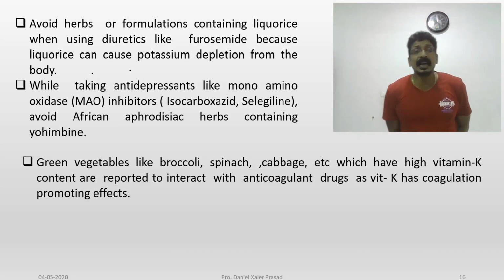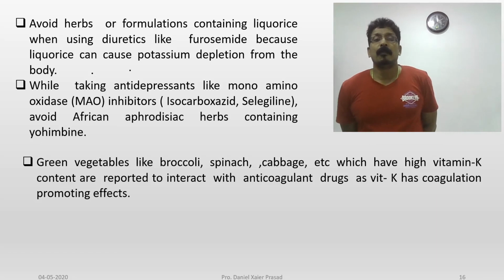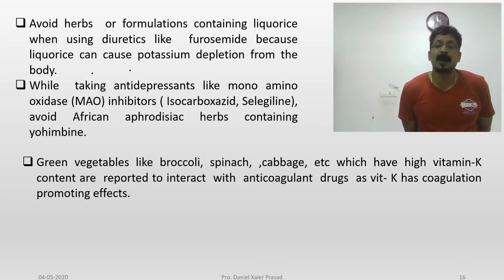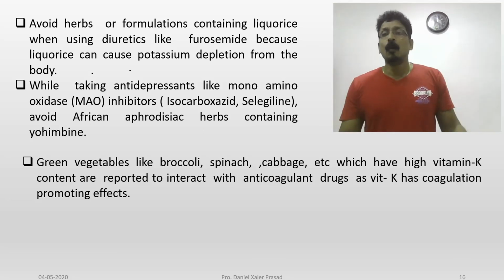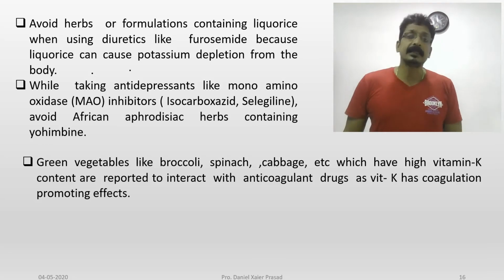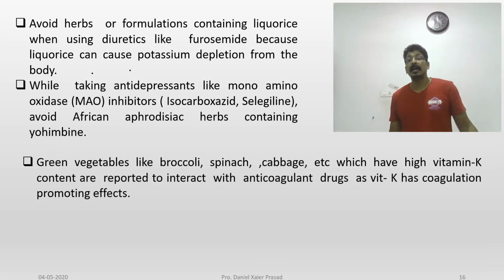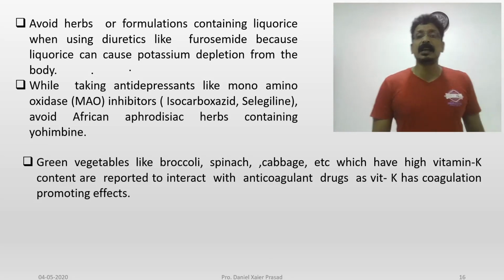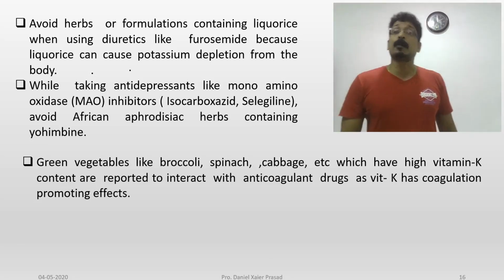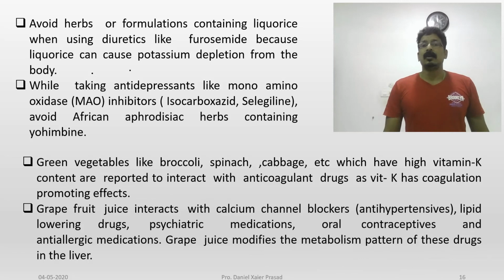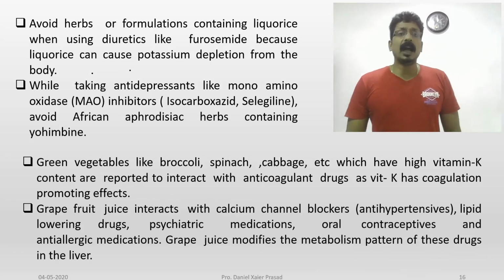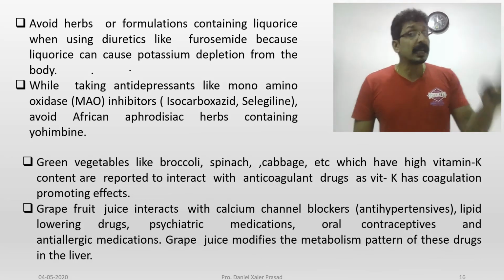Green vegetables like broccoli, spinach, cabbage, etc., have high vitamin K content and are reported to interact with anticoagulants like warfarin and heparin. Vitamin K promotes coagulation and opposes the anticoagulant effect. Bleeding may occur.